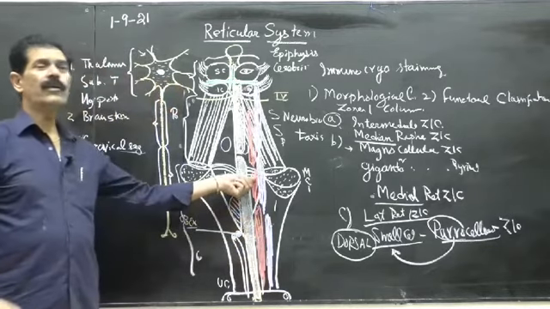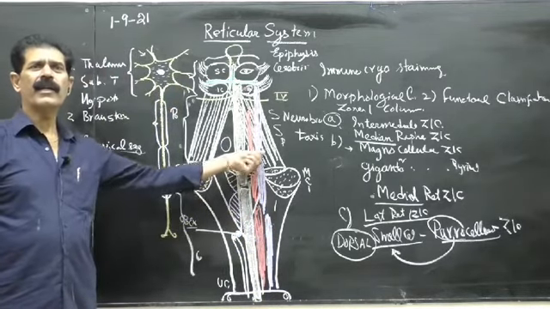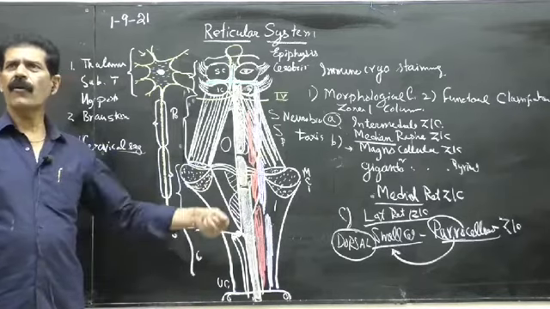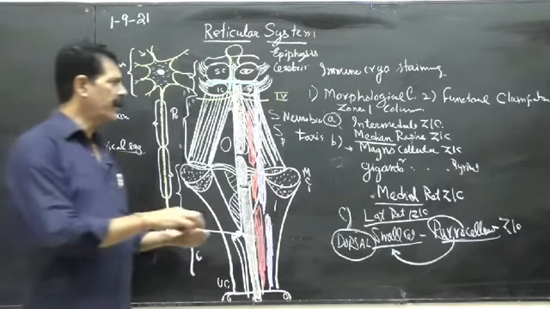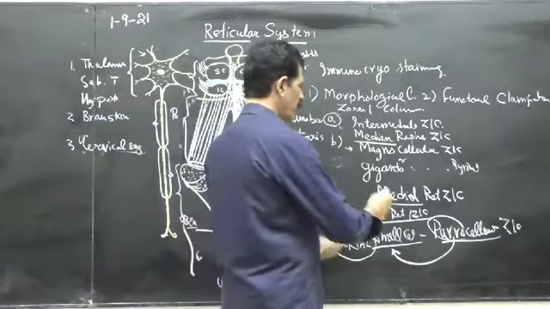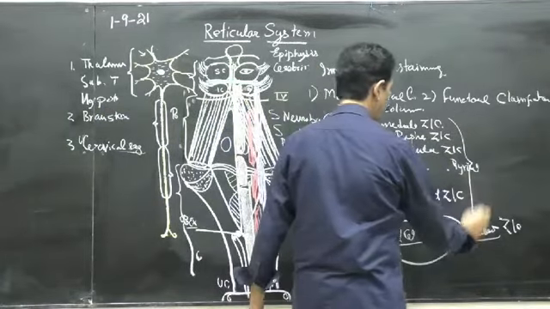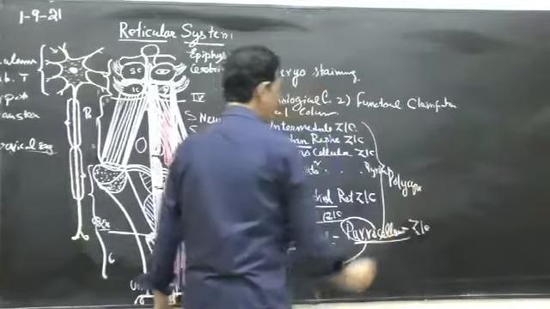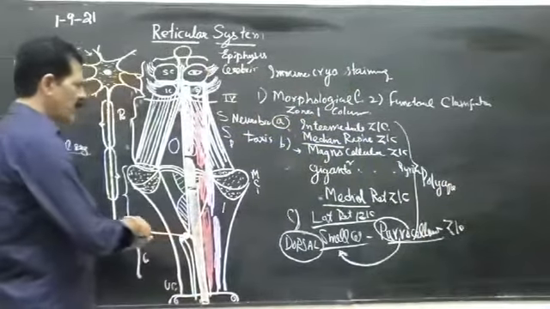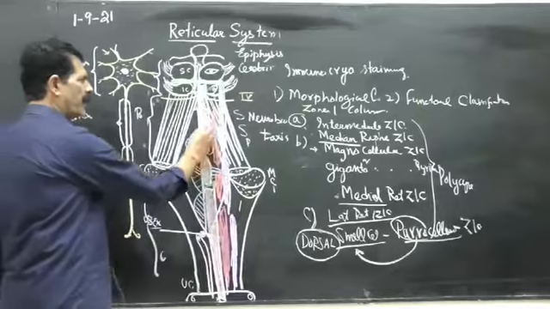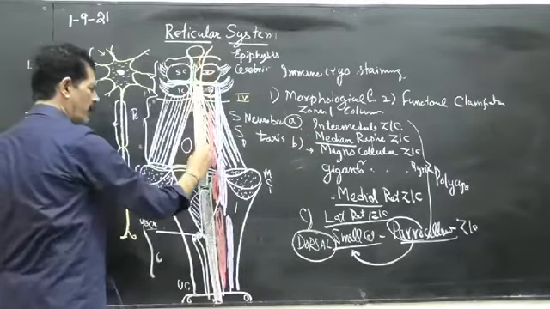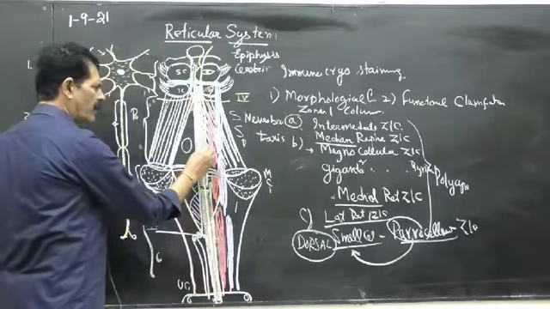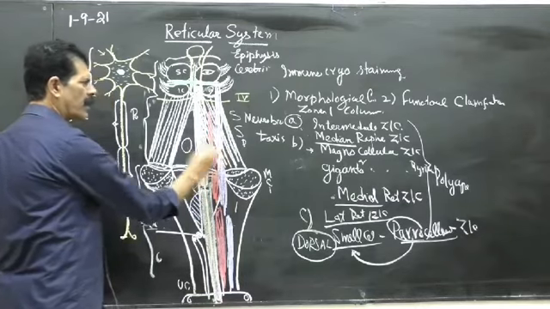And all these nuclei have white matter afferents as well as efferents, and they are all polysynaptic, as I have already told you. Polysynaptic means the axons arising from them ascend upward, or descend downward, or go to other parts.